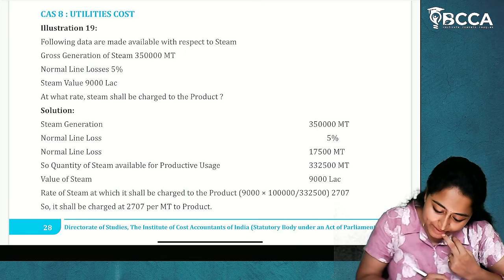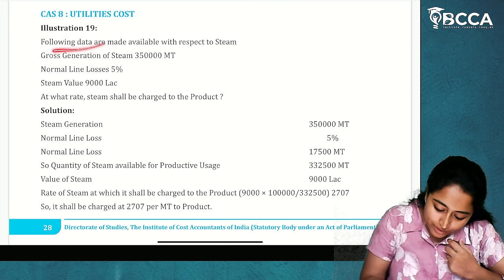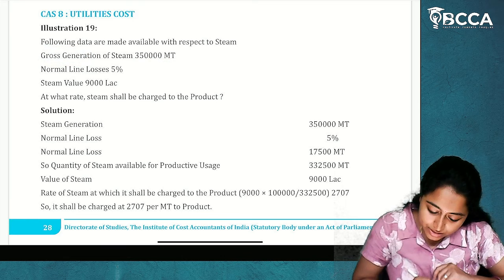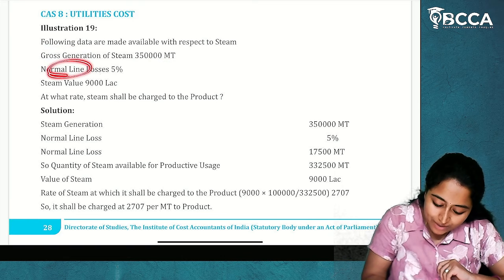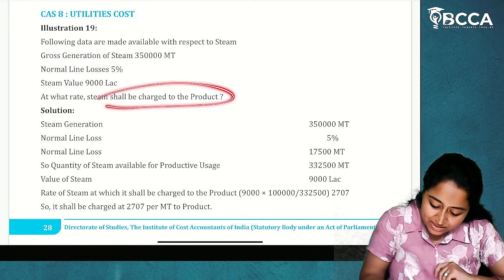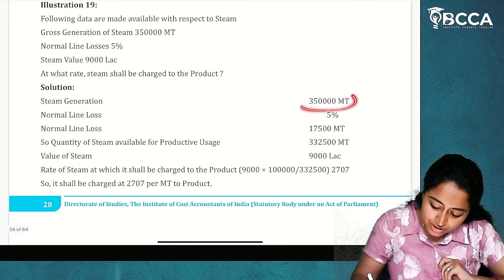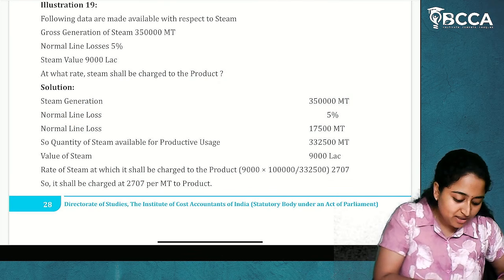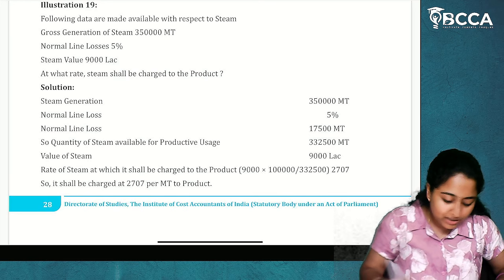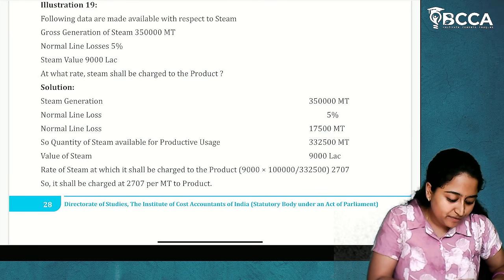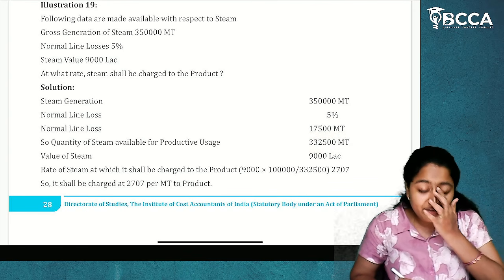So here whatever they have given, the following data are available as per steam. Gross generation of steam is 3,50,000 MT. Normal line loss is 5% and steam value is 9,000. What is the steam charge? Okay. Steam generation is given already. Normal line loss is given as 5%, which means 3,50,000 into 5%. You'll get 17,500. So 3,50,000 minus 17,500 is 3,32,500.